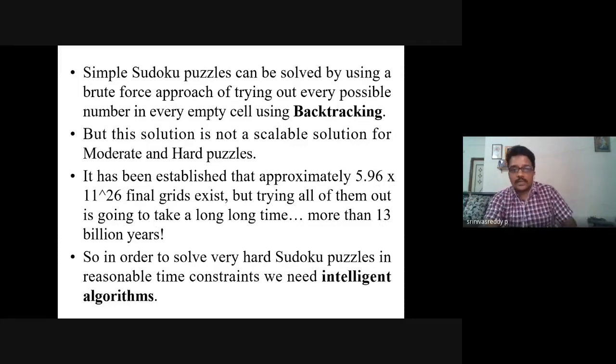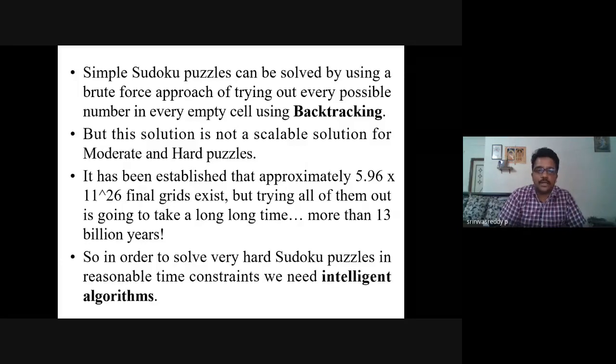So we can't write such an algorithm. We can't write a reliable algorithm for such a thing. So brute force can be applicable to only small puzzles. So in order to solve very hard Sudoku puzzles in reasonable time constraints, we need intelligent algorithms.